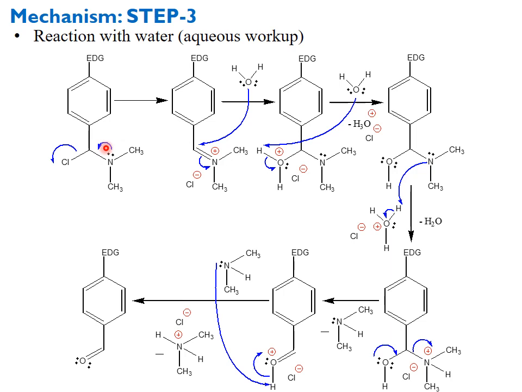As this is the workup reaction, and this reaction occurs in the presence of water, the water will attack the double bonded carbon and the bond will shift toward the nitrogen. So we have this type of intermediate, an oxonium ion, in which the oxygen of the water is carrying a positive charge. Another water molecule will abstract the proton from the oxonium ion. Then we have this type of neutral intermediate.